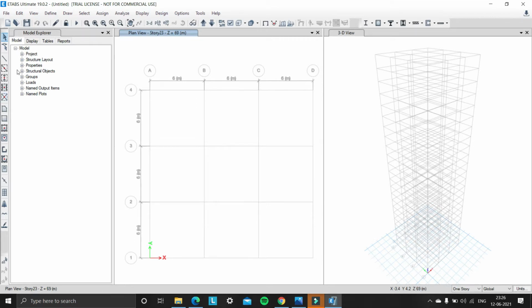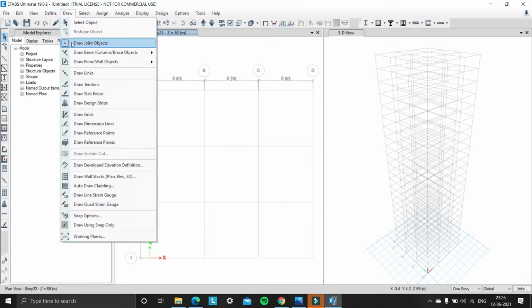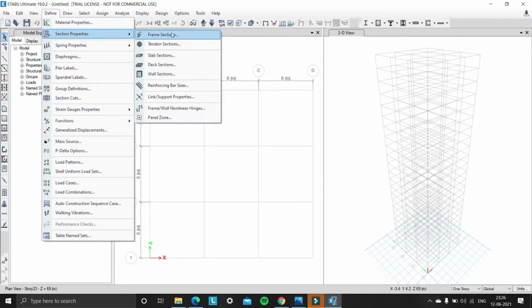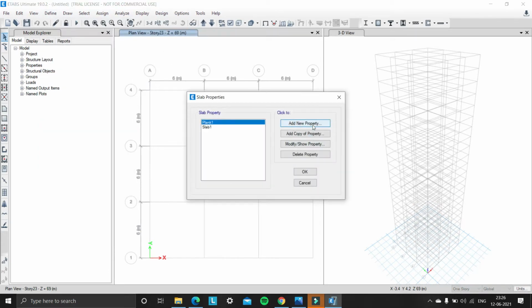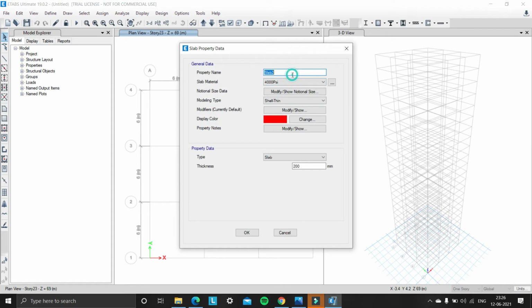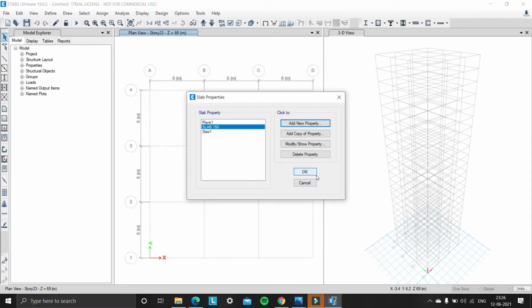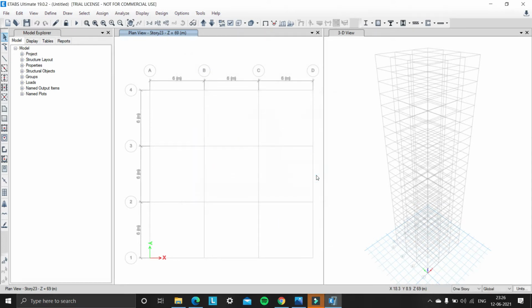Now we need to define the slab sections. So under define section properties, slab sections, a new property, and property name is slab 150, and material type is M40, and slab should be of thickness 150 mm. So click on OK. So far now we have defined the material properties and section properties.